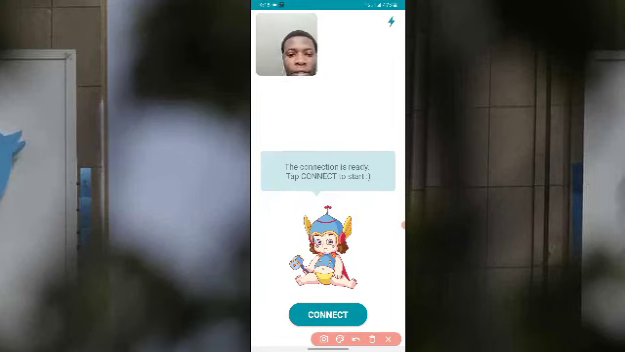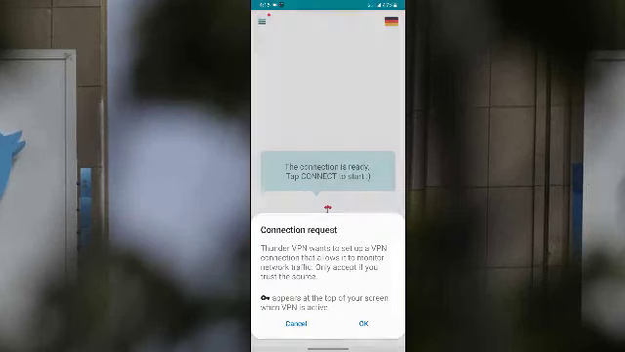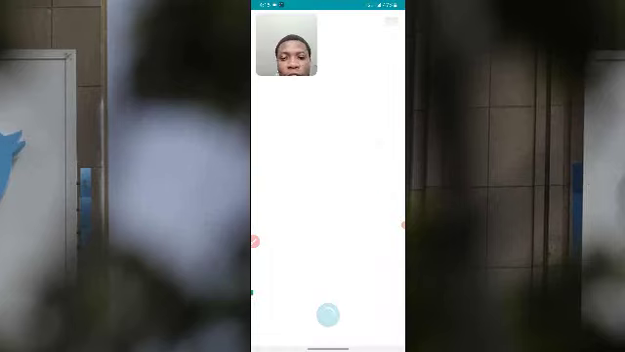All right, so I'm going to tap this connect button here to start. I click that right now. So it says Thunder VPN wants to set up a VPN connection that allows it to monitor network traffic. Only accept it if you trust the source. Apps at the top of your screen when VPN is active. Okay, so click on OK to do that.